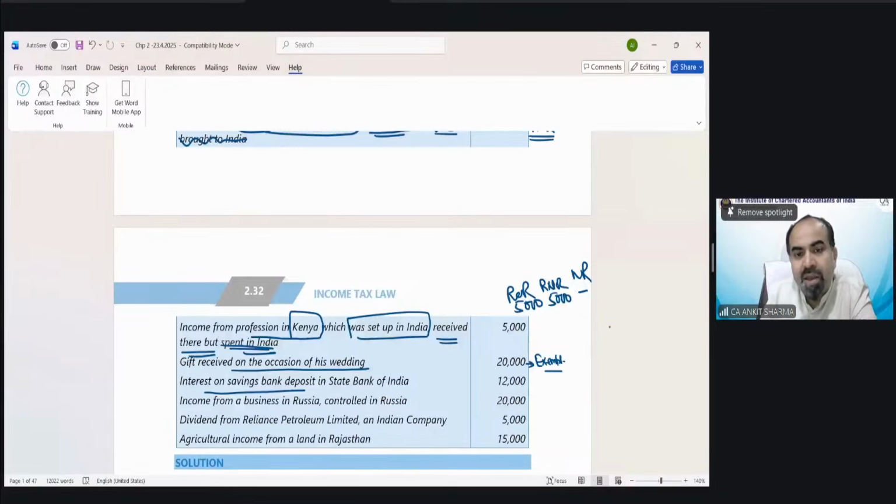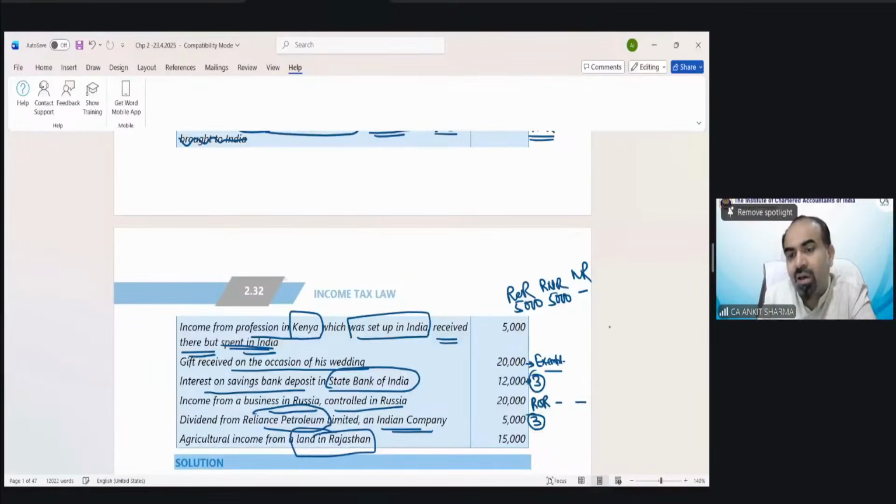Interest on saving bank account in State Bank of India. Arise in India, taxable for all. Income from business in Russia, controlled in Russia. So taxable for ROR, no taxability for RNOR or NR. Dividend from Reliance Petroleum Limited, Indian company, automatically taxable for all. Agricultural income from land in Rajasthan. This is going to be exempt.